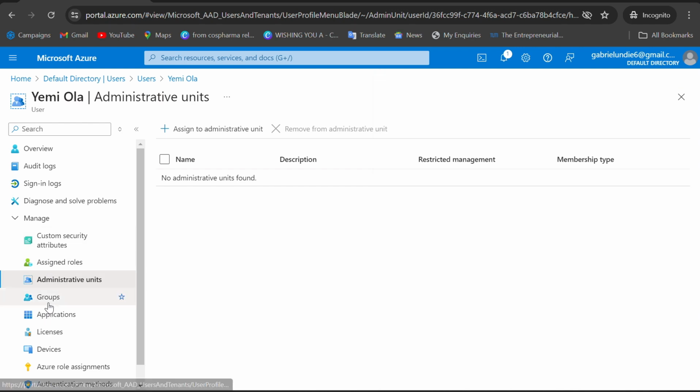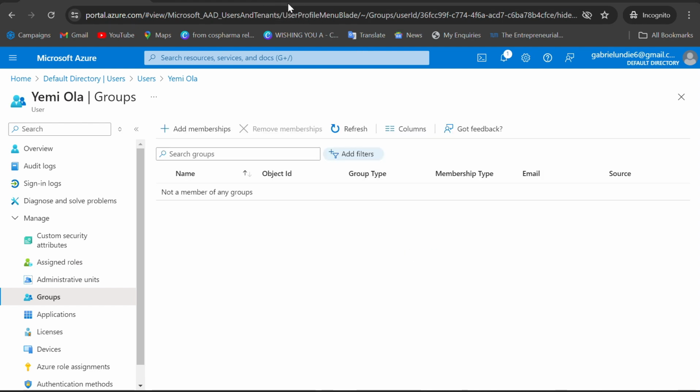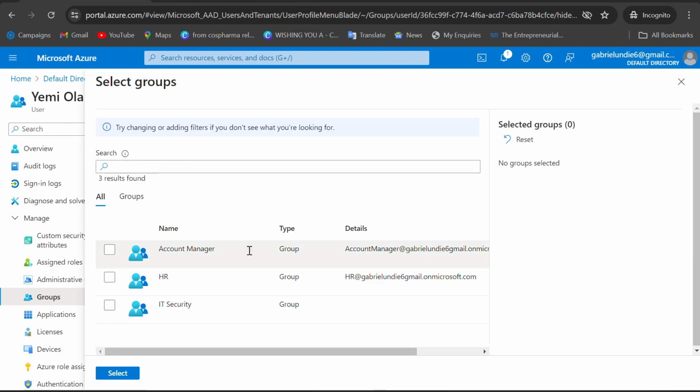Now, you can also see group. The person is not a member of any group now, but you can add membership to put her into a particular group of the company. For now, we have only 3 groups in the company, so maybe we may decide to go with account manager.